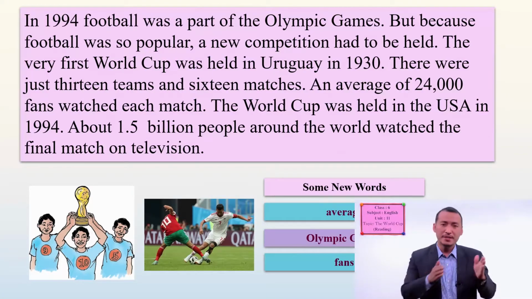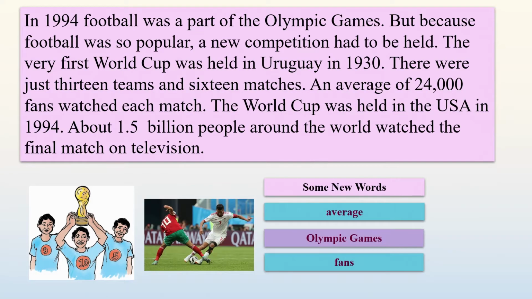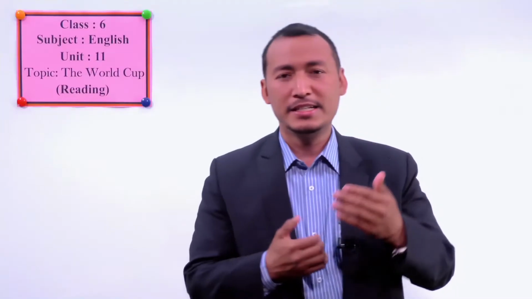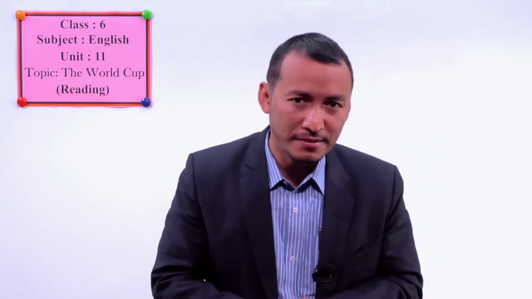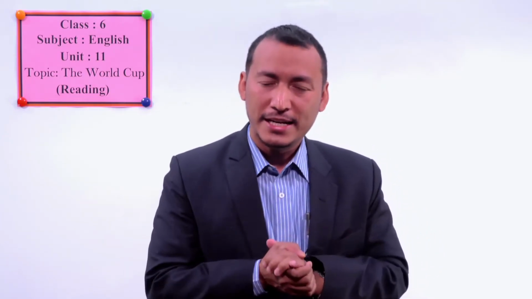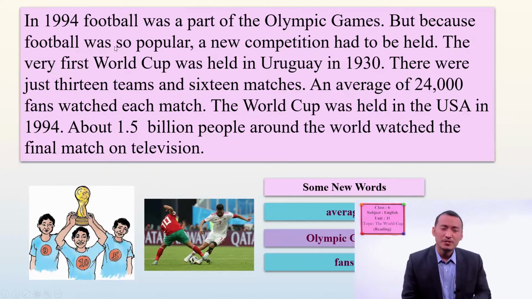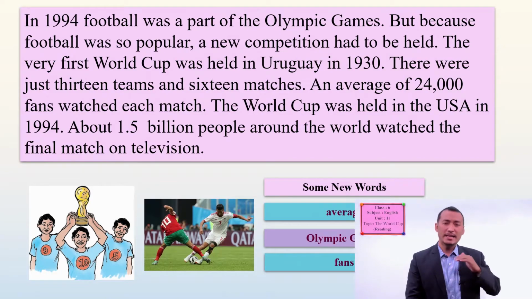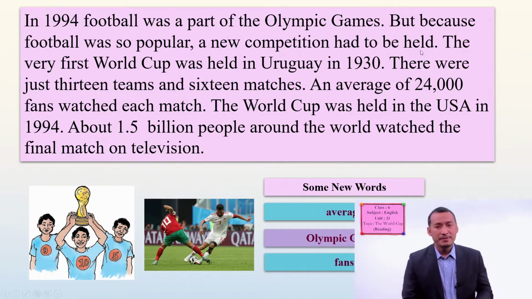Olympic Games has different games like swimming, gymnastics, fighting, or boxing, and so on, so many games. And there was football as well previously, but football has been now separated, and it is as the World Cup. Why was it separated? Because football was so popular. Football was liked by so many people, so many audience, and they had to separate it and had to have a new competition as the World Cup.